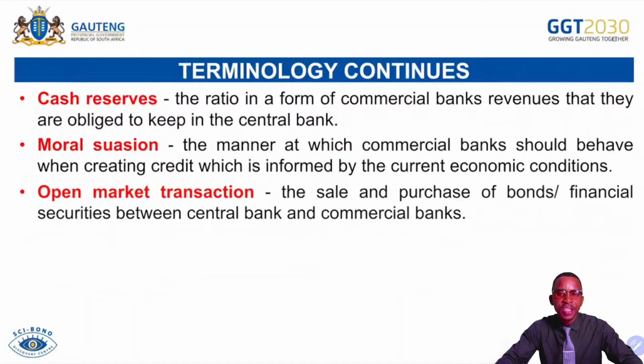Open market transaction. This is all about the sale or the purchase of bonds that occur between the commercial banks and the central bank. So if ever the central bank wants to decrease money supply in the South African economy, what does it do? It simply intervenes by selling bonds to commercial banks.